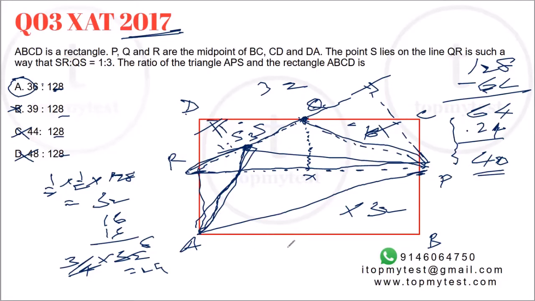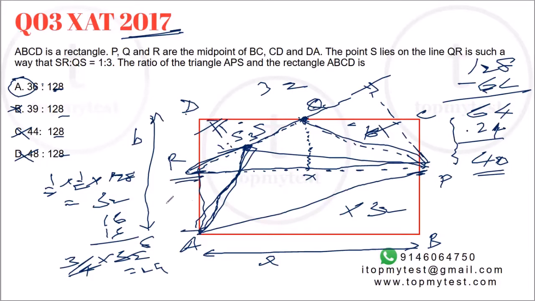If you take the length of the rectangle as L, right, and the width as B, base of this triangle will be half B. So area will be half of half B into the height.